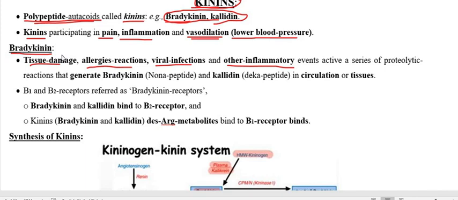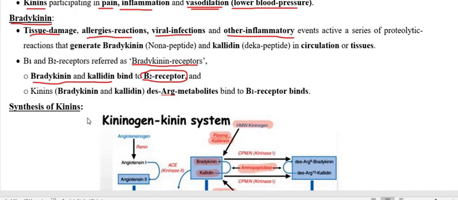So both are kinins, and these act on two receptors that we call bradykinin receptors, that is the B1 and B2 receptor. So B1 and B2 stand for bradykinin. Particularly bradykinin as well as the kinin, I mean kallidin, both are acting mainly on the B2 receptor,